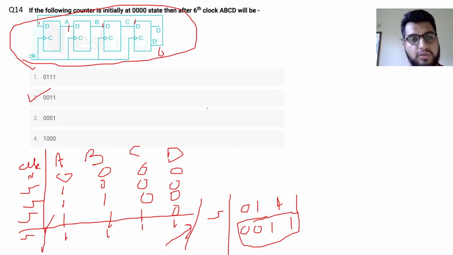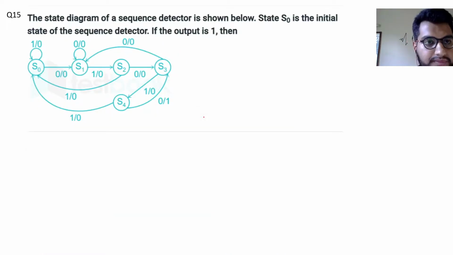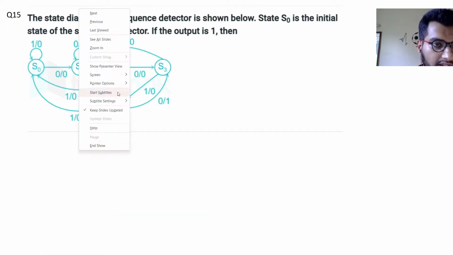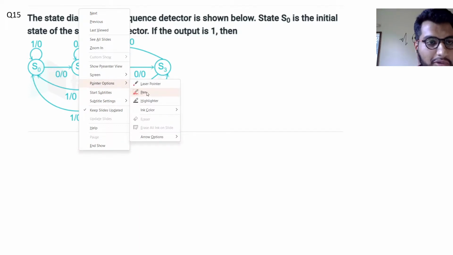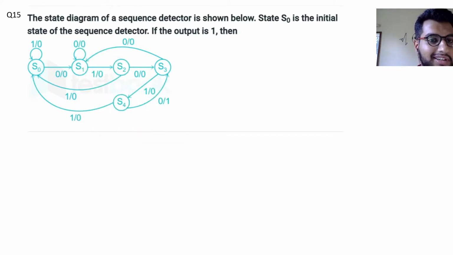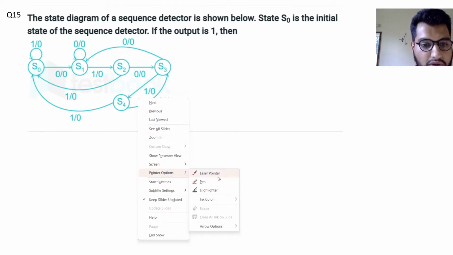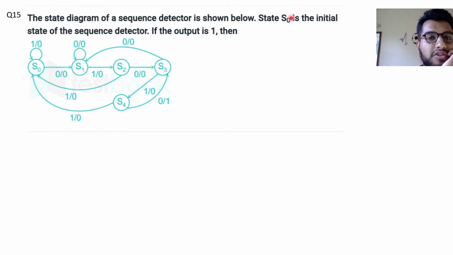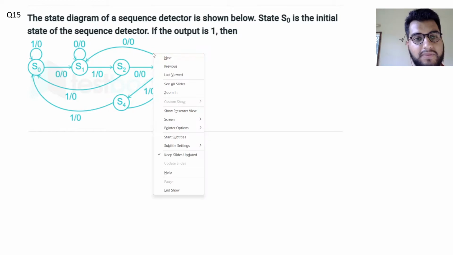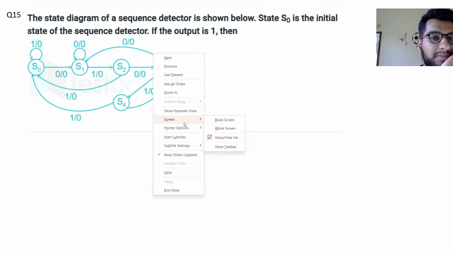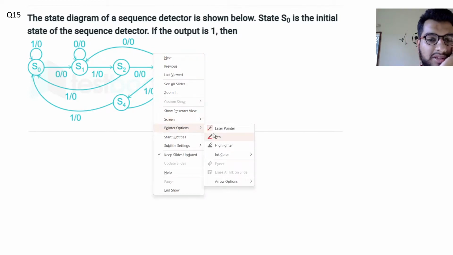Now move forward to question number 15. This was asked in GATE 2020. I happened to sit in that exam, so that's why I picked it. It was a pretty easy question. The question asks: as the state diagram of a sequence detector is shown below, state S0 is the initial state of the sequence detector. If the output is 1, that simply means the sequence has been detected.